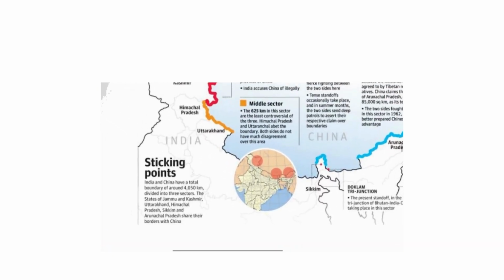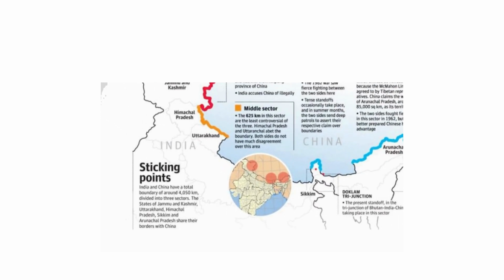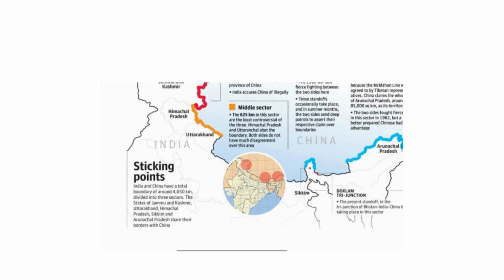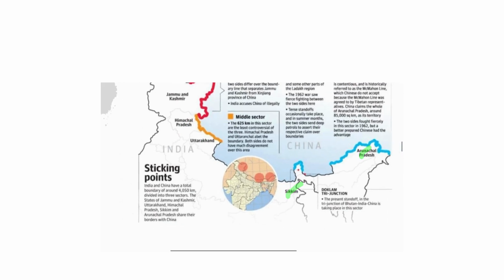When we look at the map here, we see that there are four states, namely Himachal Pradesh, Uttarakhand, Sikkim, and Arunachal Pradesh, that share a boundary with China, and there is a UT, Jammu and Kashmir, that shares a border with China. So remember, Jammu and Kashmir is not a state, it is a union territory.